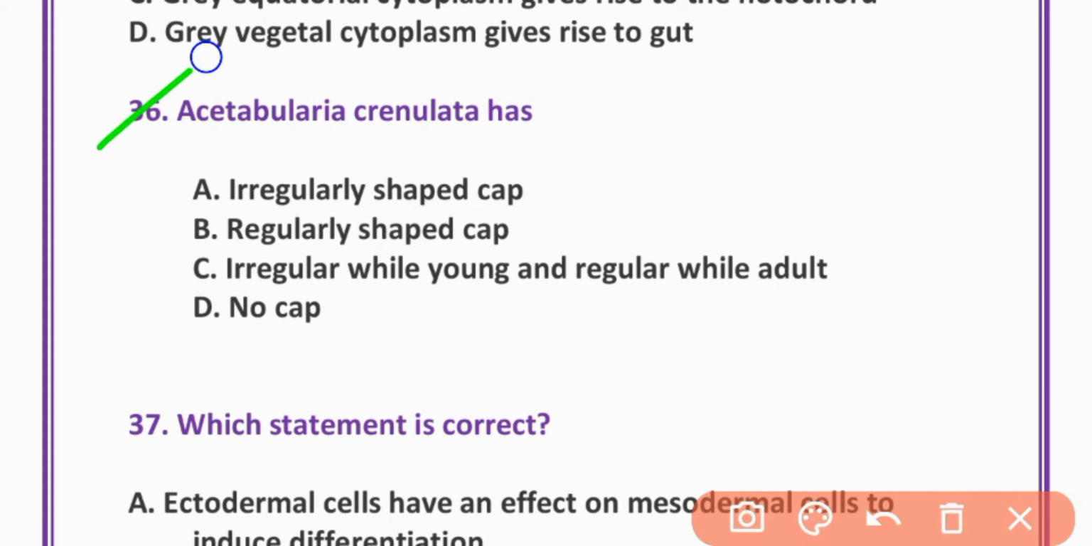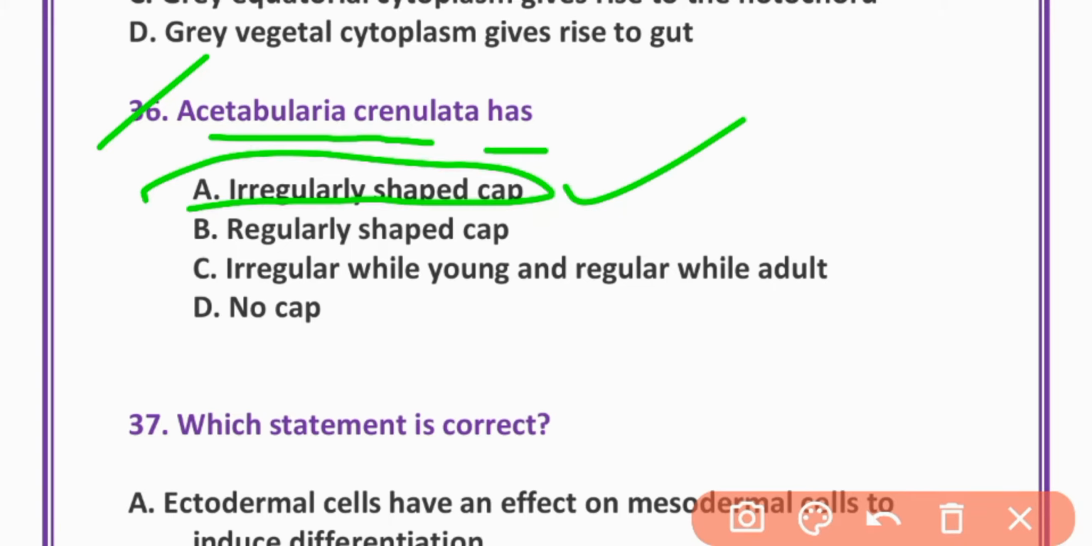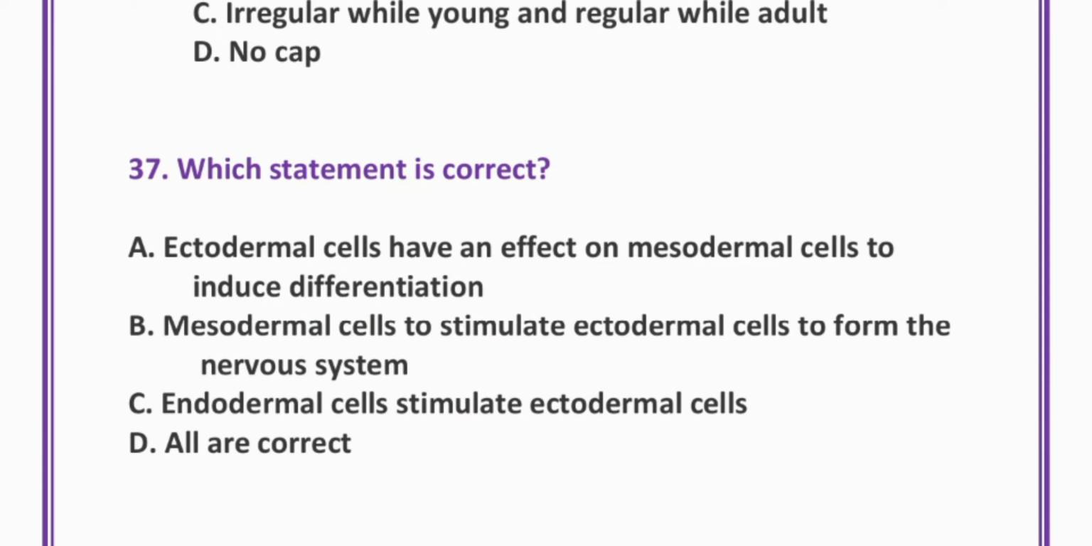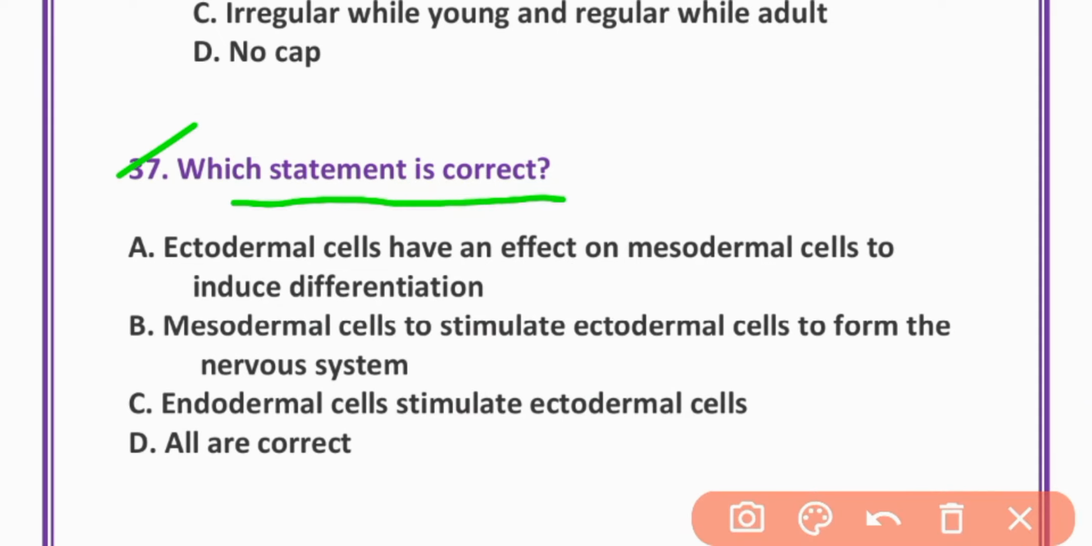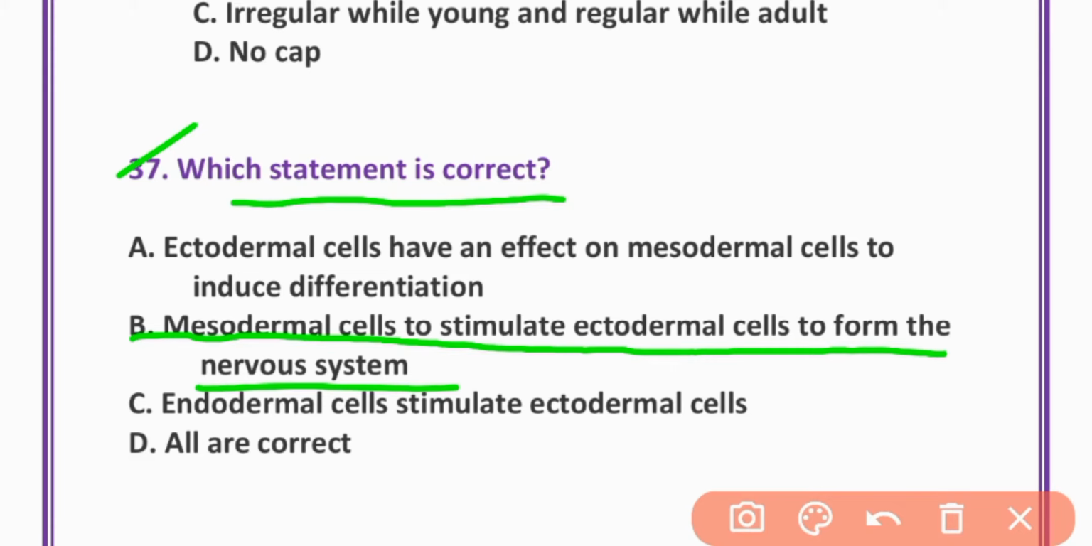36. Acetabularia crenulata has irregularly shaped cap. Option A is correct. Which statement is correct? Mesoderm cells stimulate ectodermal cells to form the nervous system. Option B is correct.